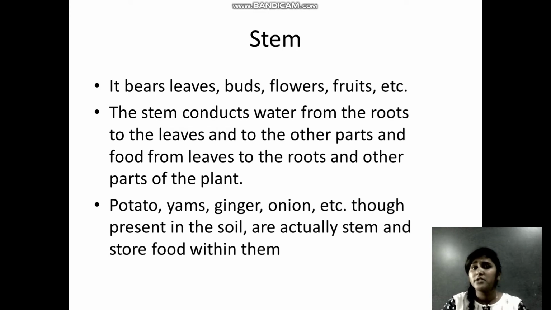The main function of the stem is that it helps in taking the water from the roots. When the roots absorb the water from the soil, the stem helps in transporting the water to different parts of the plant. Otherwise, the plants prepare their own food by the process of photosynthesis. The food prepared in the leaves is transported from the leaves to different parts of the plant. This is the main function of the stem.